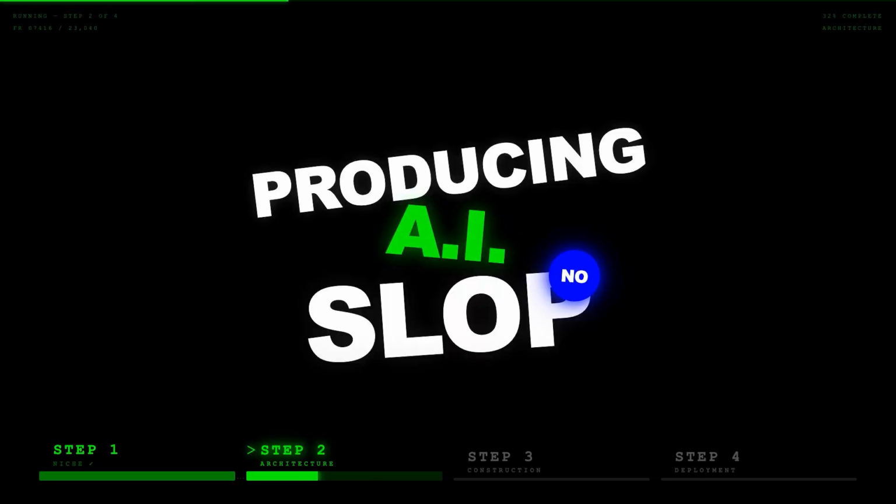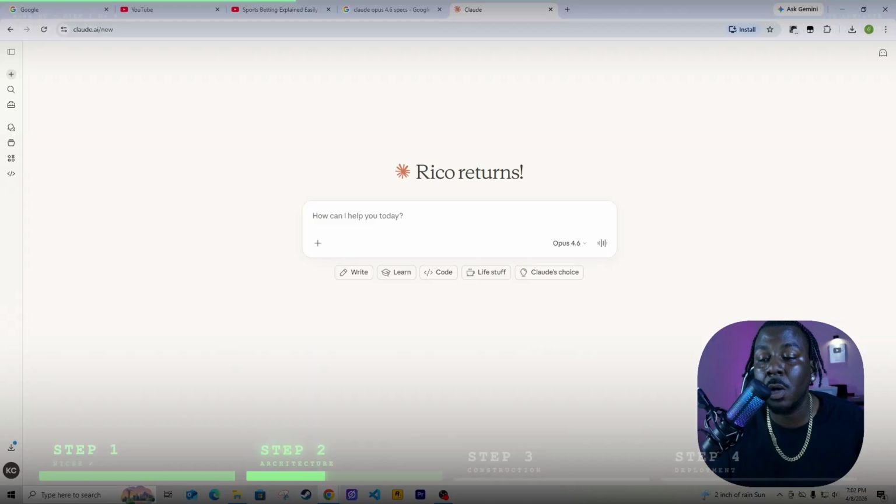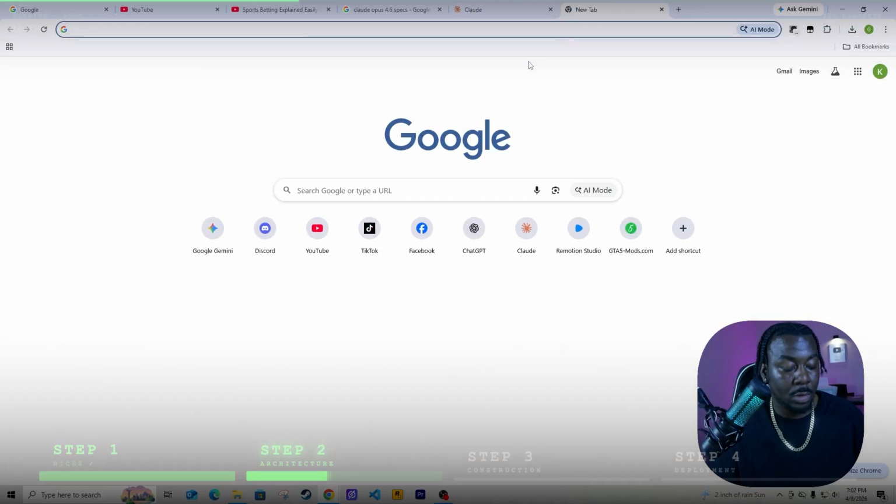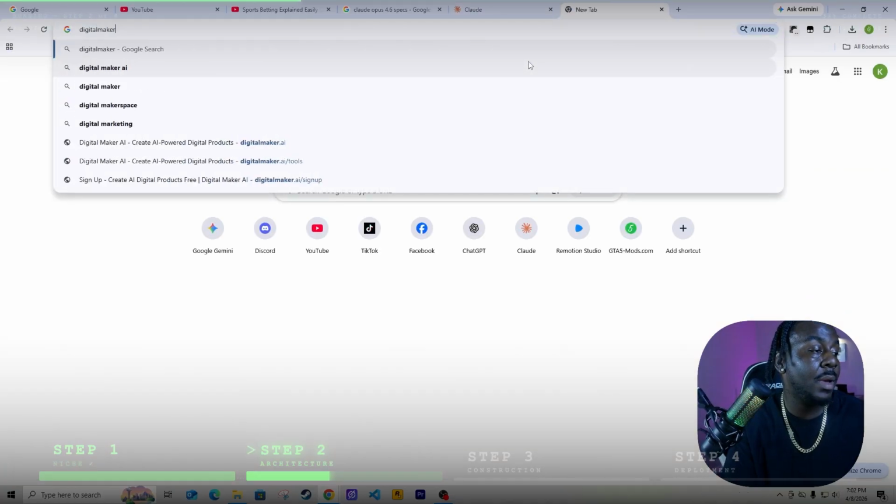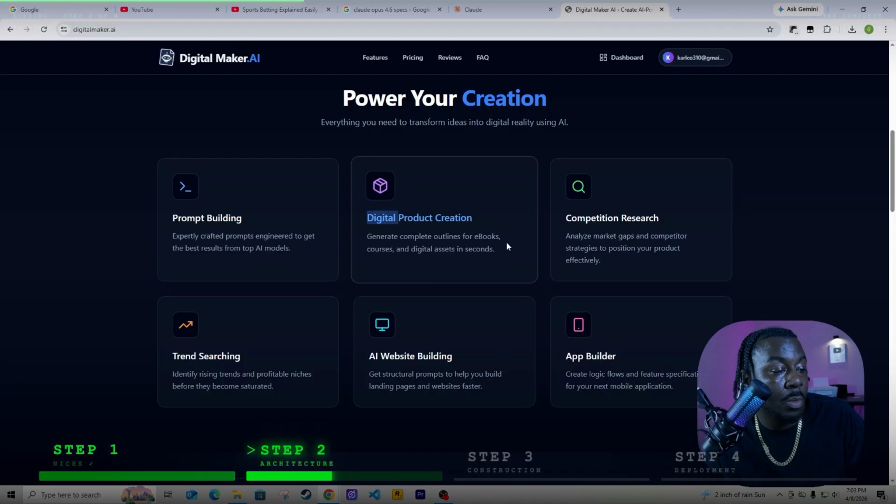No matter what AI you use, giving it generic, non-descriptive prompts is going to give you what we call AI slop. That goes for graphic designs, videos, text, anything. All right, so I'm gonna be using a free tool called Digital Maker. We wanna build prompts, we wanna create digital products, we wanna do all that.